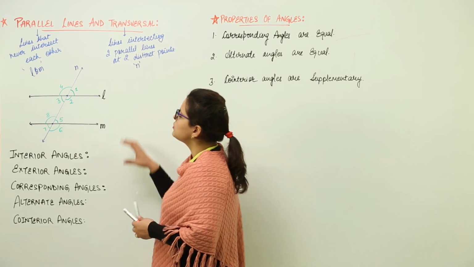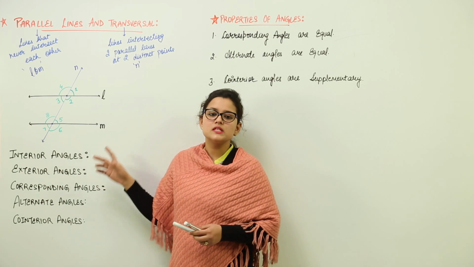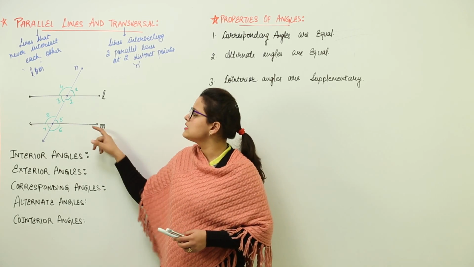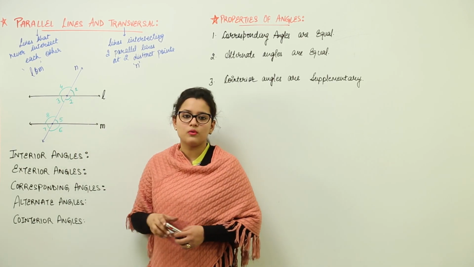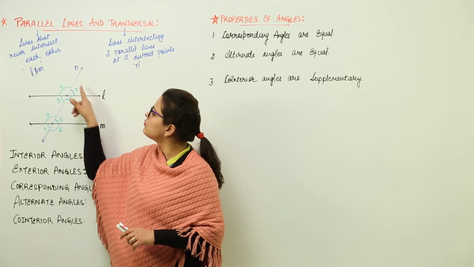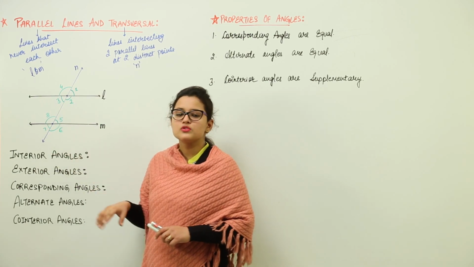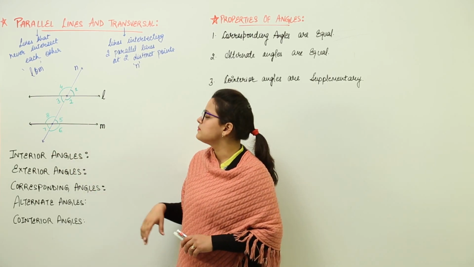Now, we come to the topic. When you can see over here that the transversal is intersecting the two parallel lines, you have a set of angles formed. You have 8 angles formed. Out of these 8 angles, you can see 4 are formed on one line and 4 are formed on the other. So, in total, we have 8 angles.